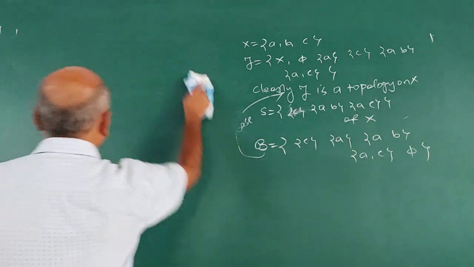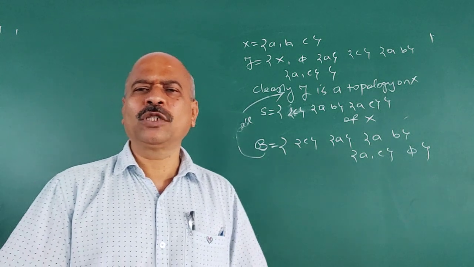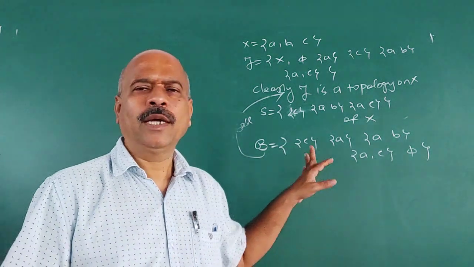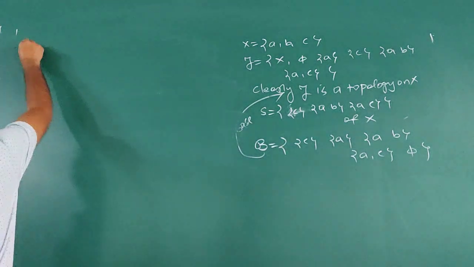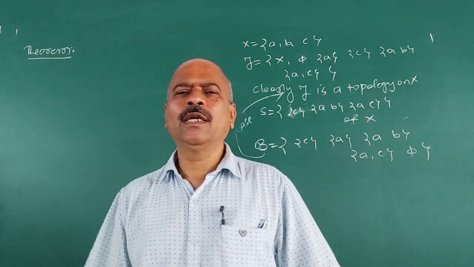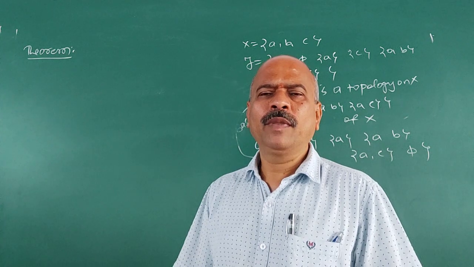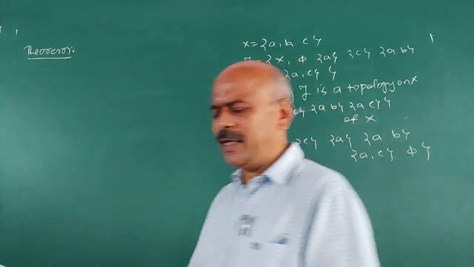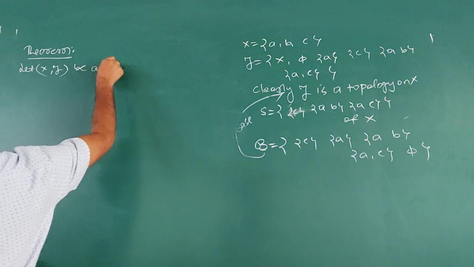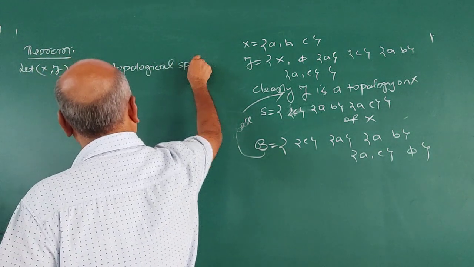I think all of you understood the definition. And what is the question here? You may expect a 2 mark question as a definition: define base and subbase for a topology 2. I think the definition is clear. Now, one result on this base, that is the criteria for a family of subsets of 2 to become a base for 2. We take that as a theorem. Statement is: let X, 2 be a topological space.